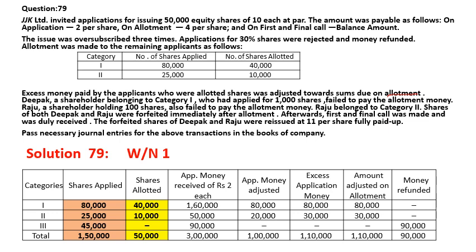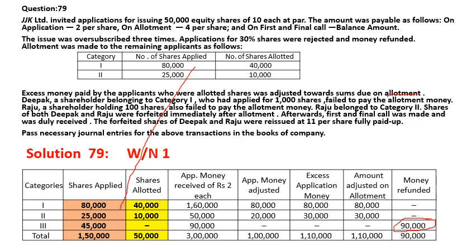Under category 1 there are 80,000 shares applied and 40,000 shares allotted, as we are taking just from here. Category 1 and category 2, you just look over here, we have taken only this part. Now 80,000, 40,000, 25,000, 10,000, and 45,000, that is 30% of the 1,50,000, is rejected. No share is allotted. So a whole 90,000 amount is rejected.